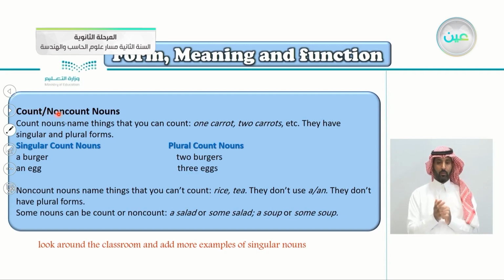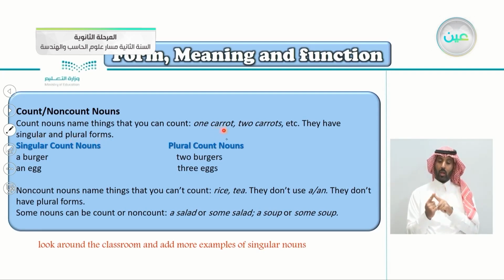Count and non-count nouns. So let's read it together here. Count nouns name things that you can count. From the name itself, count nouns mean nouns that I can count. One carrot, two carrots, and so on. They have singular and plural forms. So they have two forms, the singular and the plural.